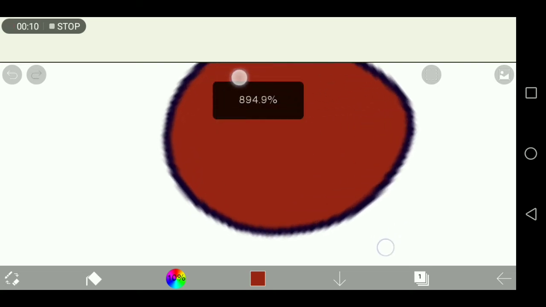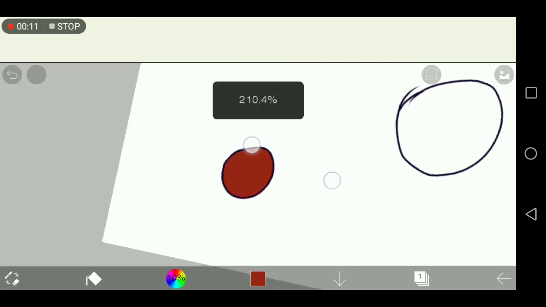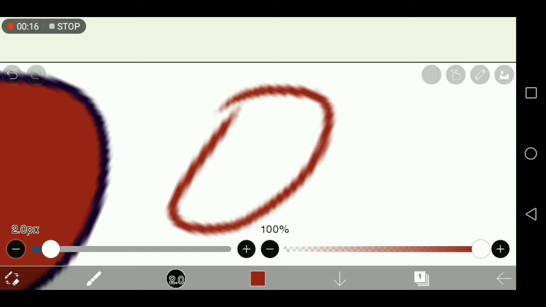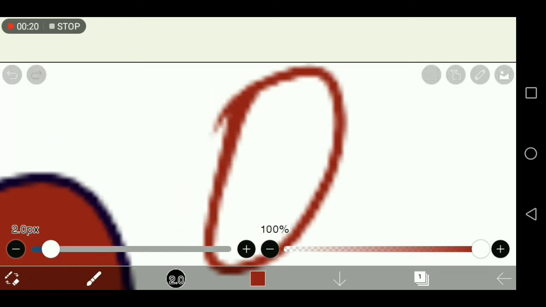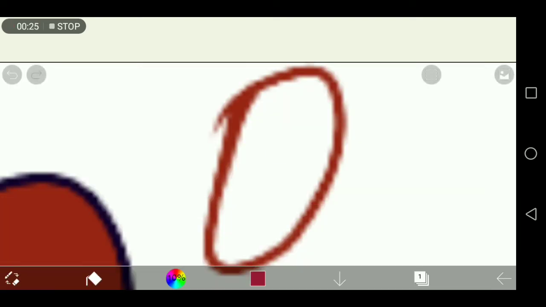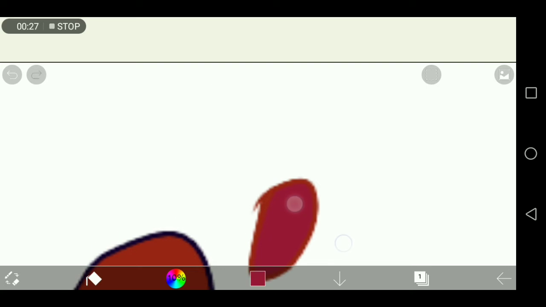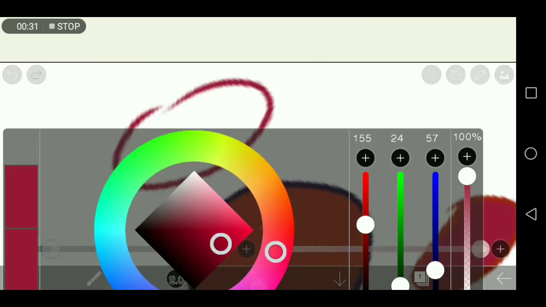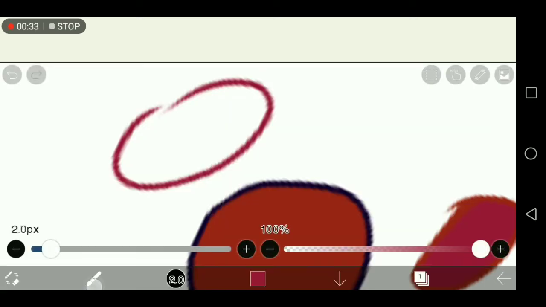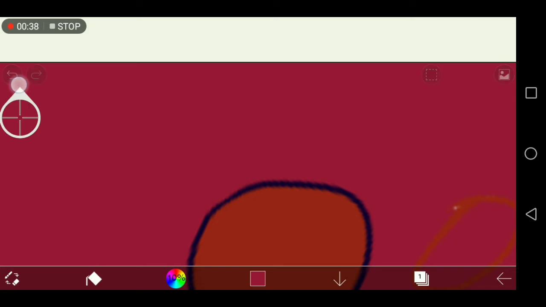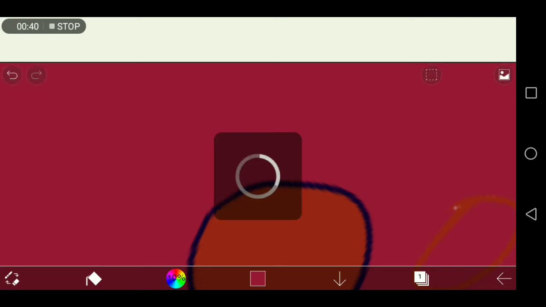When you're drawing, it's really important that you make the lines and make the ends meet, because if you're going to use the bucket tool and the lines don't meet, then it's not going to properly fill up the area. It's just going to ruin everything. There. And that's not what you want.